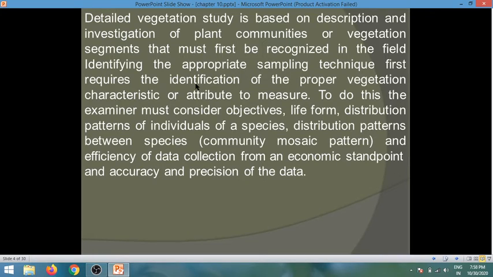First requires the identification of the proper vegetation characteristics or attribute to measure. To do this, the examiner must consider objectives, life form, distribution pattern of individuals of species, distribution patterns between species, and efficiency of data collection from an economic standpoint, and accuracy and precision of data.